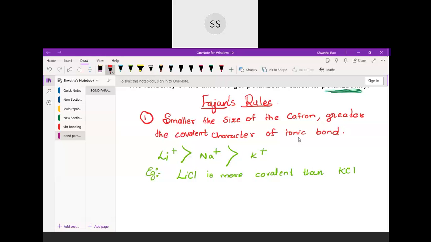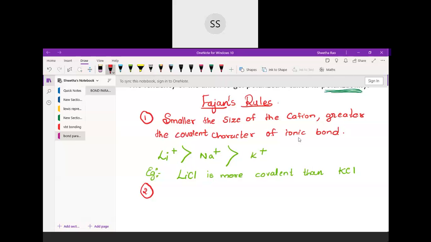Both of them were supposed to be ionic compounds, but due to polarization, lithium chloride is found to be more covalent and they get dissolved only in the organic solvent. They don't get dissolved in the water. That is because of their small size, the electron cloud gets shifted and the electrons are shared between the lithium as well as the chlorine. So that is the reason why they show more covalent character than ionic character. Okay. So first one is that.